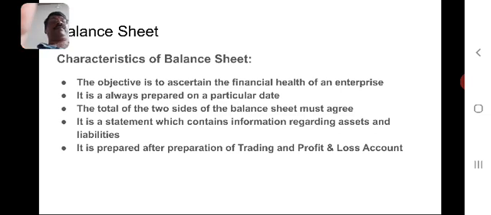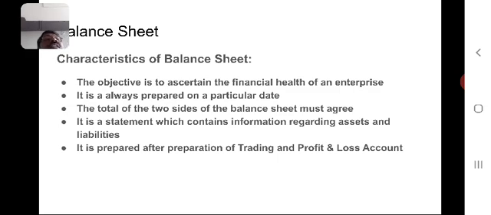This balance sheet will have some specific characteristics. Those characteristics are: one is the objective for the preparation of the balance sheet is to ascertain the financial health of an enterprise. It shows the nature and value of assets, the nature and value of liabilities, and the position of capital.